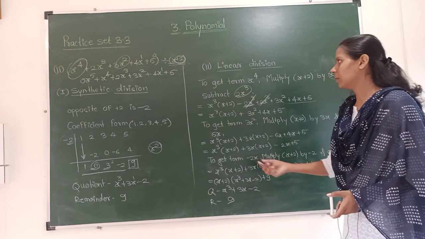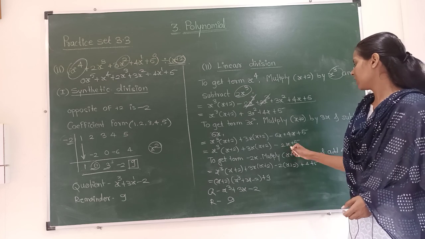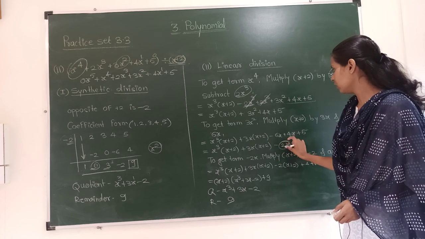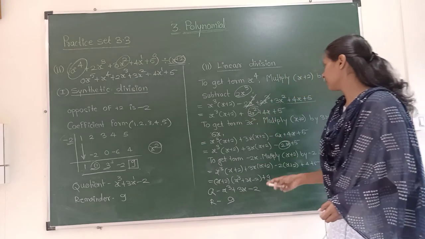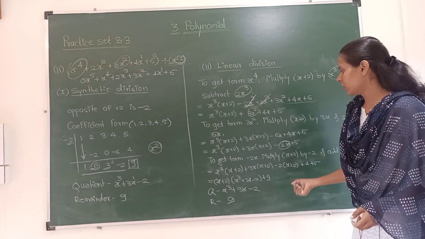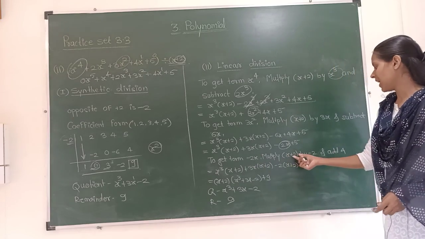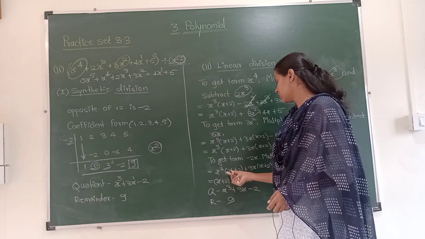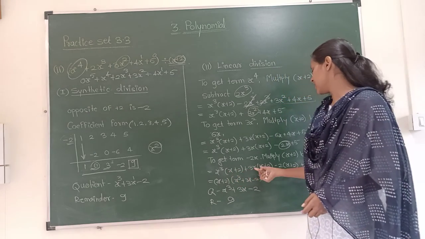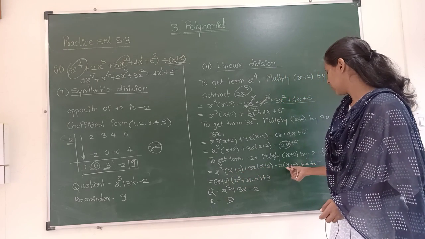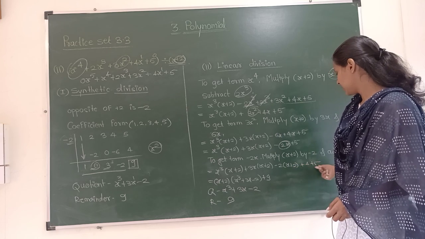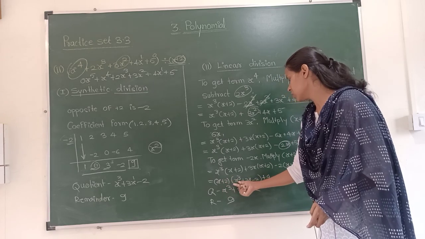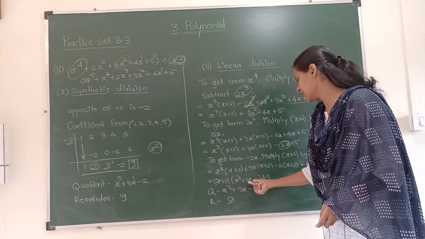Now to get the term minus 2x, we have to multiply x + 2 by minus 2 and add 4. We will do the same thing: x³(x + 2) + 3x(x + 2) − 2(x + 2) and this plus 4 and plus 5 as it is. So (x + 2)(x³ + 3x − 2).